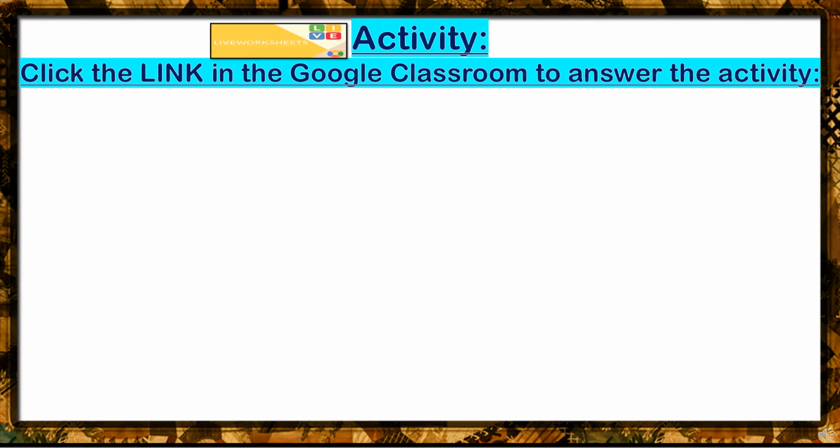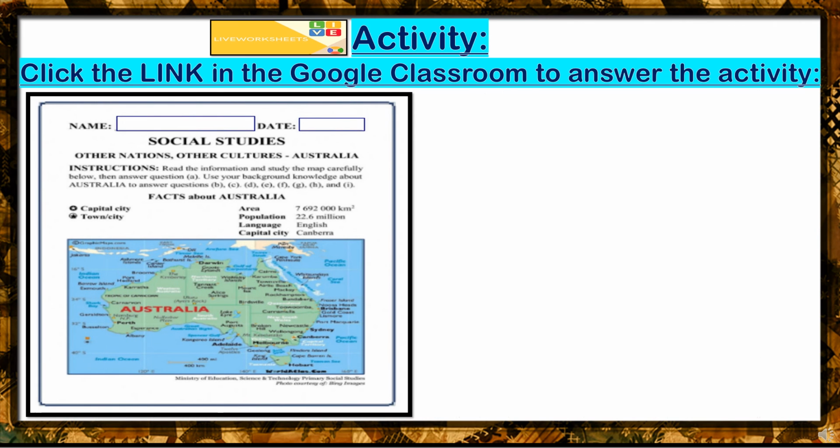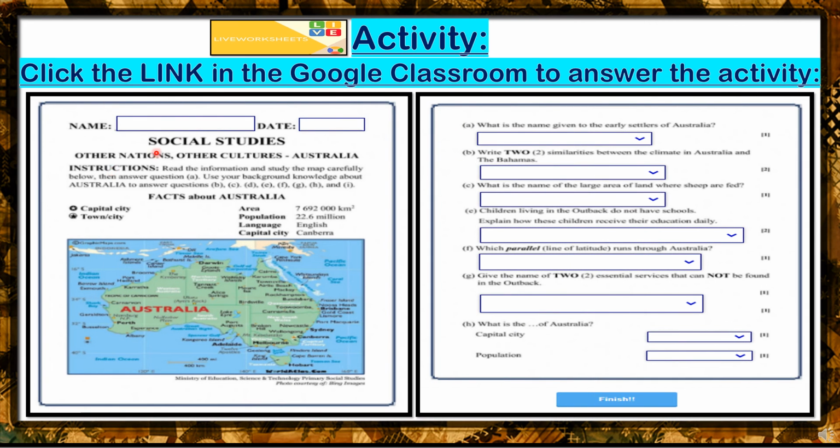Now, class, for your activity, just click the link in the Google Classroom to answer the activity, which looks like this. So all you have to do is to answer letters A to H, click Finish, click Check My Answers, screenshot your score, write your name, and upload in Social Studies album in our LINE group.